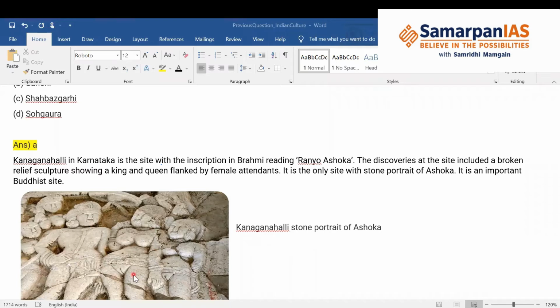This stone portrait shows the king and the queen. The king is standing alongside the queen and they are also surrounded by female attendants. It is the only site with the stone portrait of Ashoka. This you should remember. It is the only site where a stone portrait of Ashoka was found. And it is an important Buddhist site also. This site is in Karnataka.